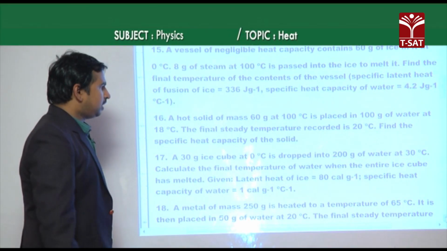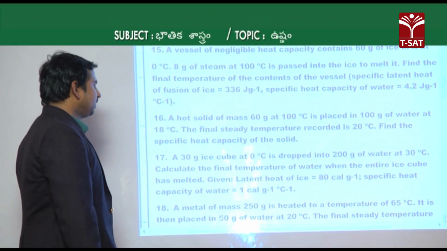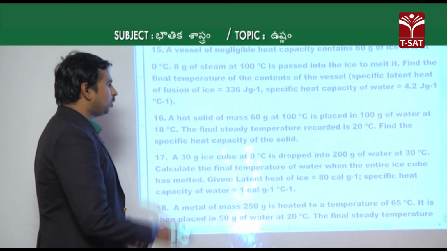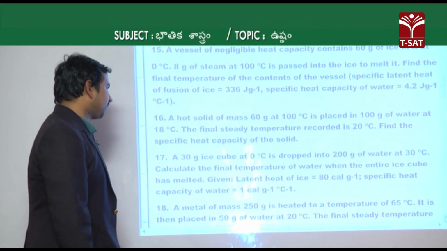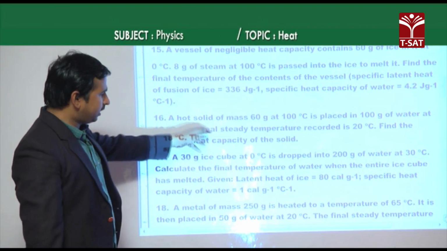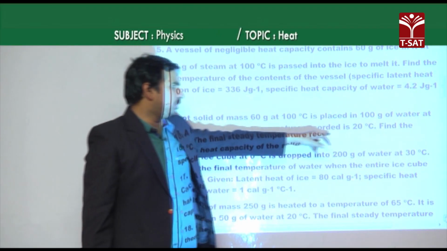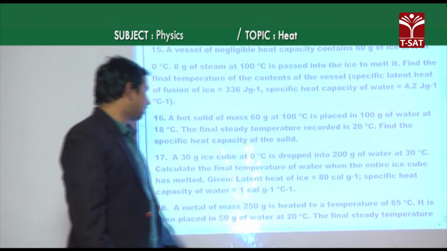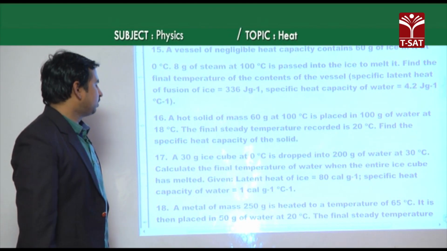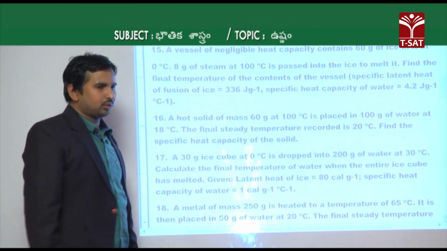In this case, the hot body is at 100 degrees Celsius, whereas the cold body, which is water, is 100 grams at 18 degrees Celsius. The mixing temperature is already given, which is 20 degrees Celsius. What we have to find is the specific heat capacity of the solid.